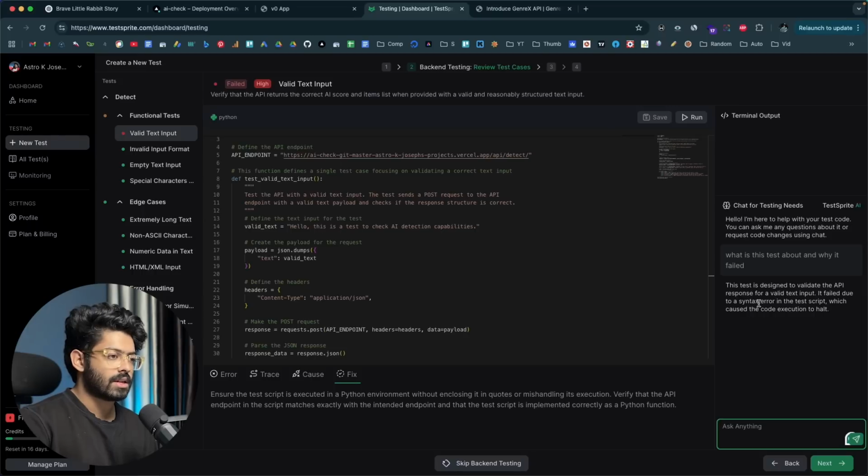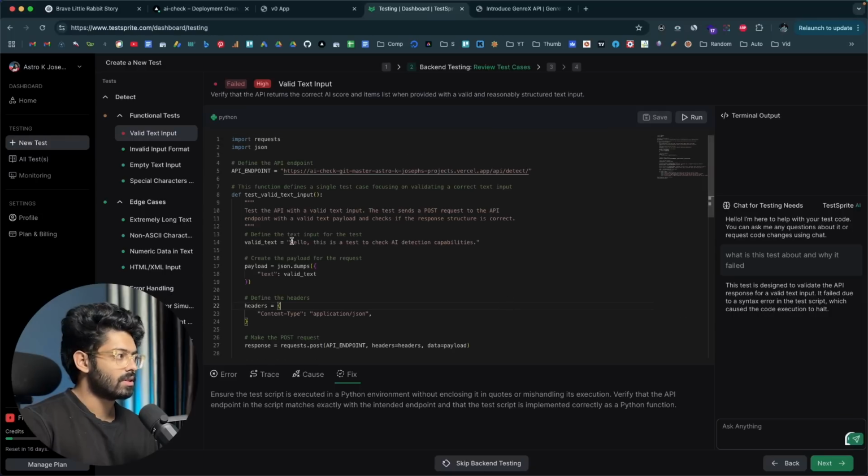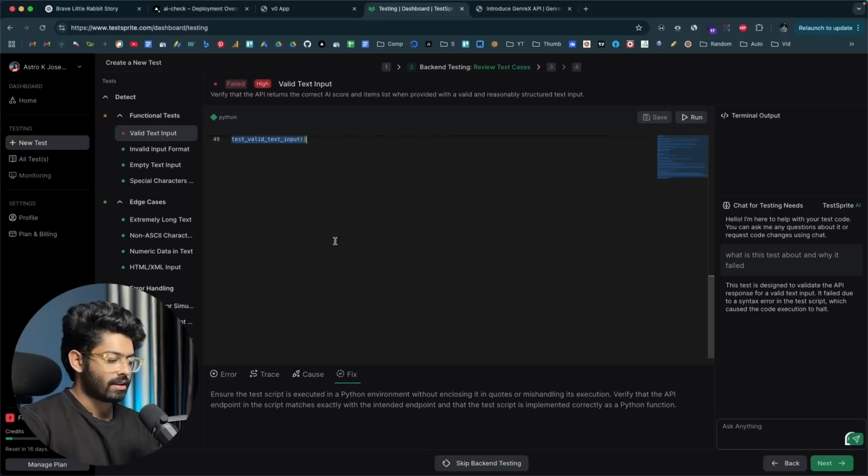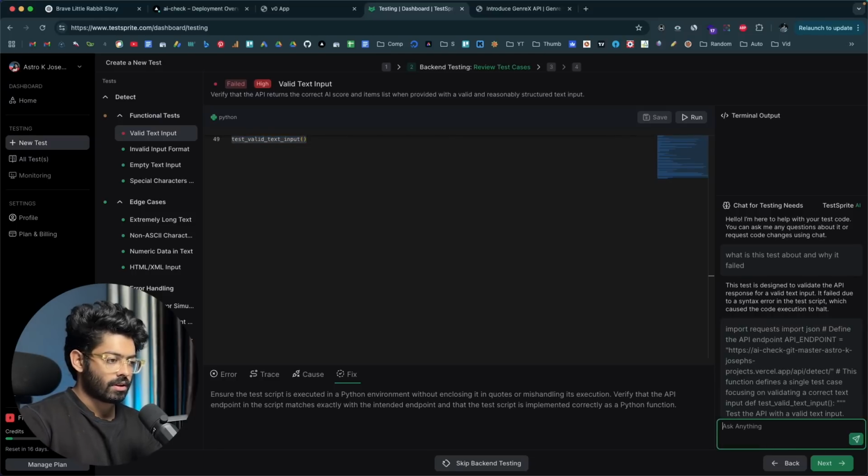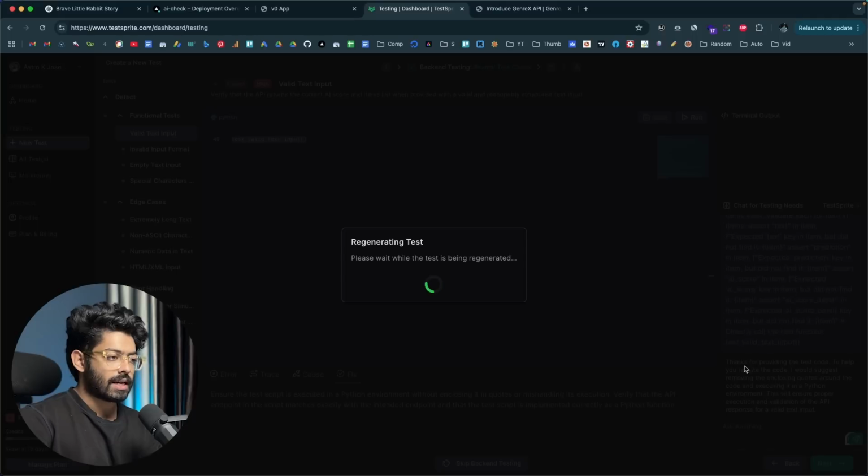Okay, so the test is designed to validate the API response for a valid text input. It failed due to a syntax error in the test script. So there is some kind of problem with this test script right here. I'll go ahead and pass that test code, and it is regenerating the test.